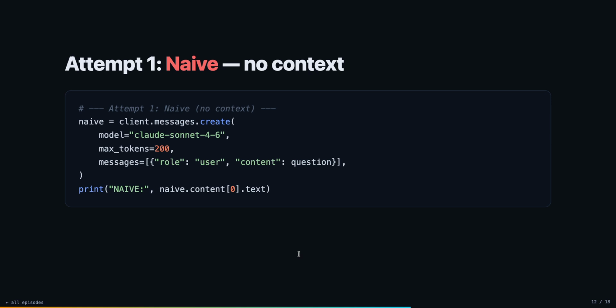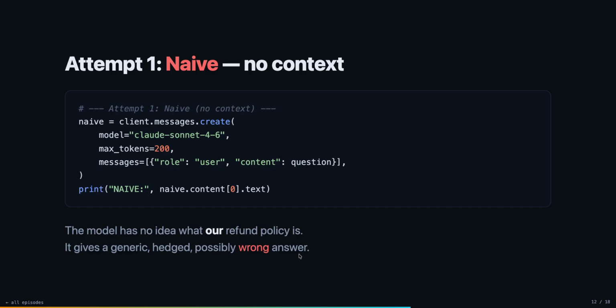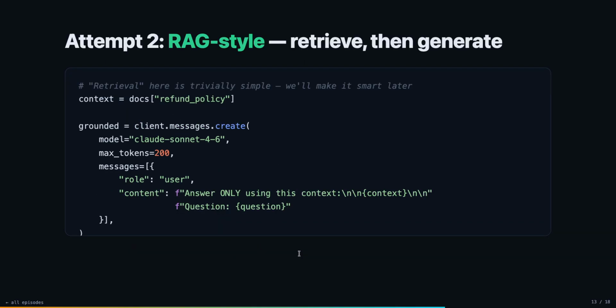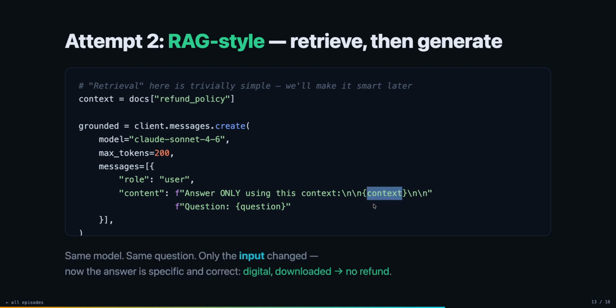Here there is no context, and based on the previous slide, it would give a hallucinated answer. The model has no idea what our refund policy is, and it gives a generic, hedged, possibly wrong answer. Now RAG style: retrieve, then generate. We have the context equal to the docs refund policy, and within the messages array, the content says answer only using this context. So we have included the document context within the LLM call, and then we are providing the question.